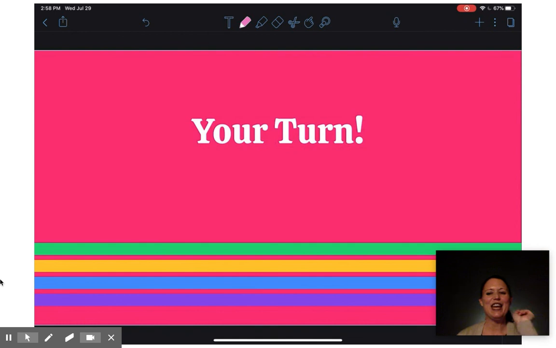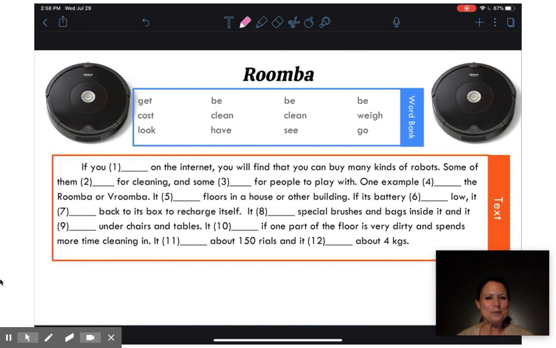It's so easy, it's your turn to show me that you know this and I need to stop talking. So down below, you're going to see this text about the Roomba. If you remember our little cat on the Roomba, super cute. And you're going to choose a word from the word bank to complete each sentence. You will use each word one time, but you need to be sure that it is in the correct form, S or no S. All right? So go and do that and come back and we will continue with our present simple review. See you soon.